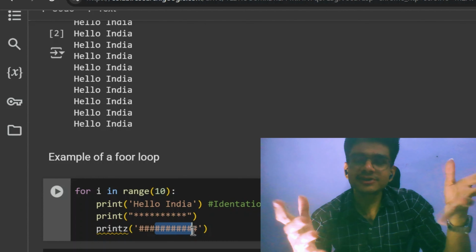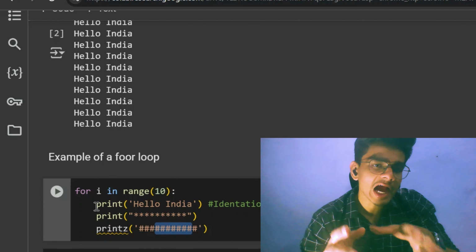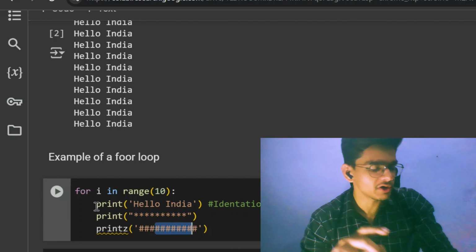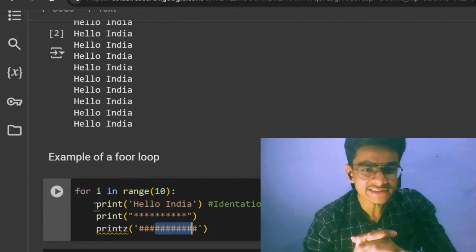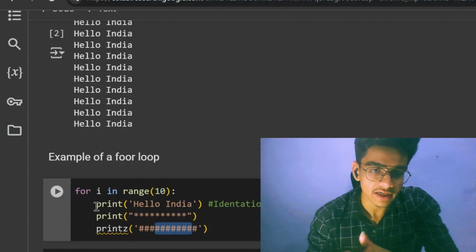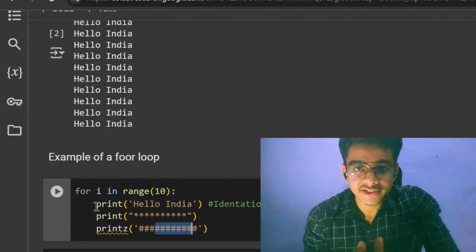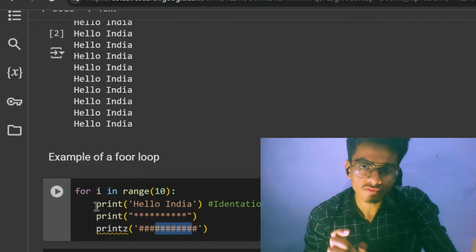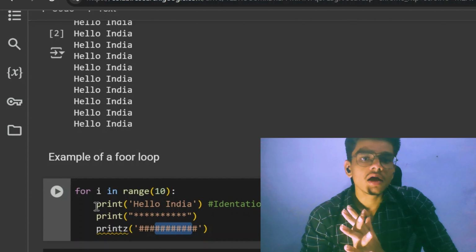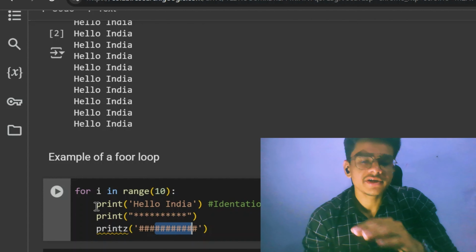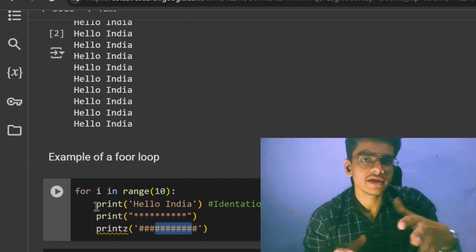Let's start with the syntax of for loop first. Okay, so for i in range of 10. So what exactly is it saying? It is saying that the variable i takes the value in the range of 10. In the range of 10 means from 0 to 9. If you know, the range function does not take the last value. It is a stop value.